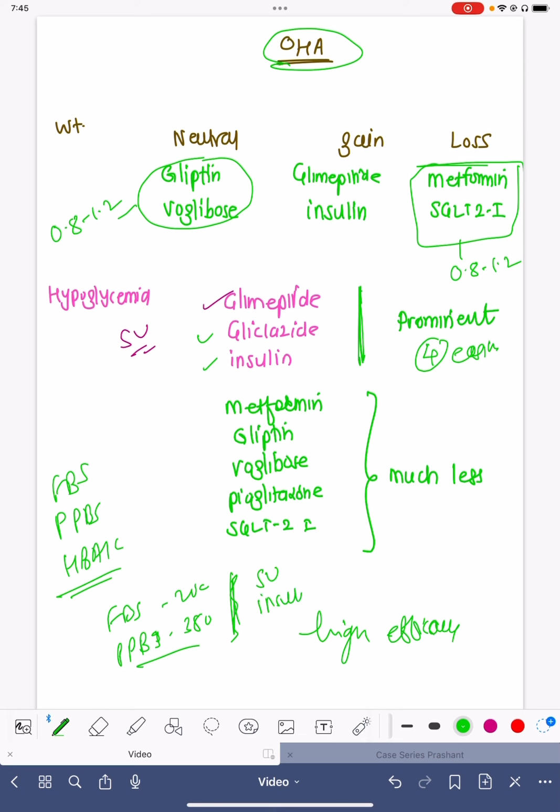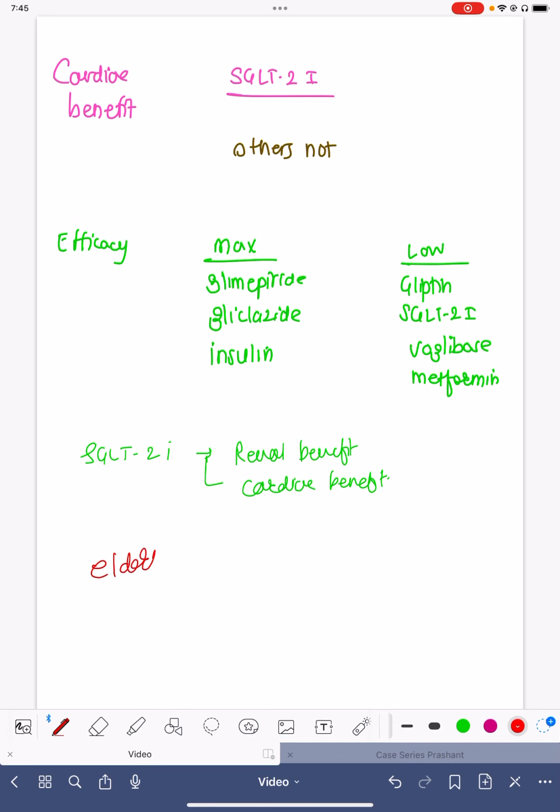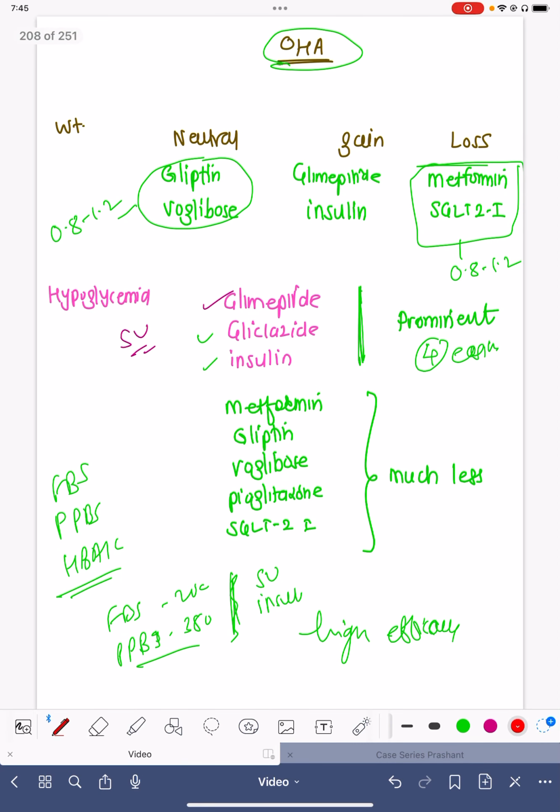The second component that comes into the picture is weight. What about weight variability? What if the patient is obese or thin built? If you don't want any weight effect on the patient, we can select gliptins or voglibose. These will not cause weight gain or weight loss. If you are worried about weight gain, then preferably glimepiride and insulin should not be given, or they should be given with some drug which can cause weight loss. For weight loss, metformin and SGLT2 inhibitors can cause weight loss. So these medicines can be given.